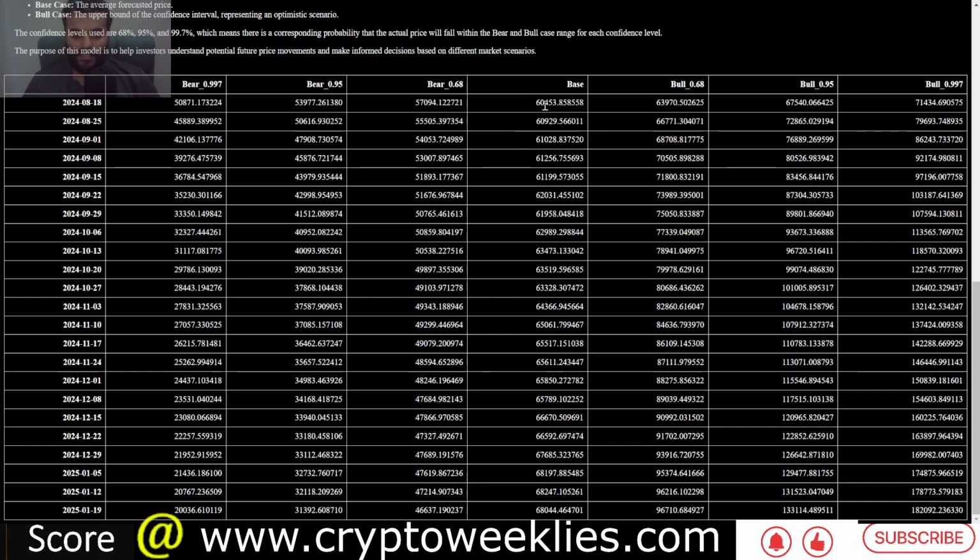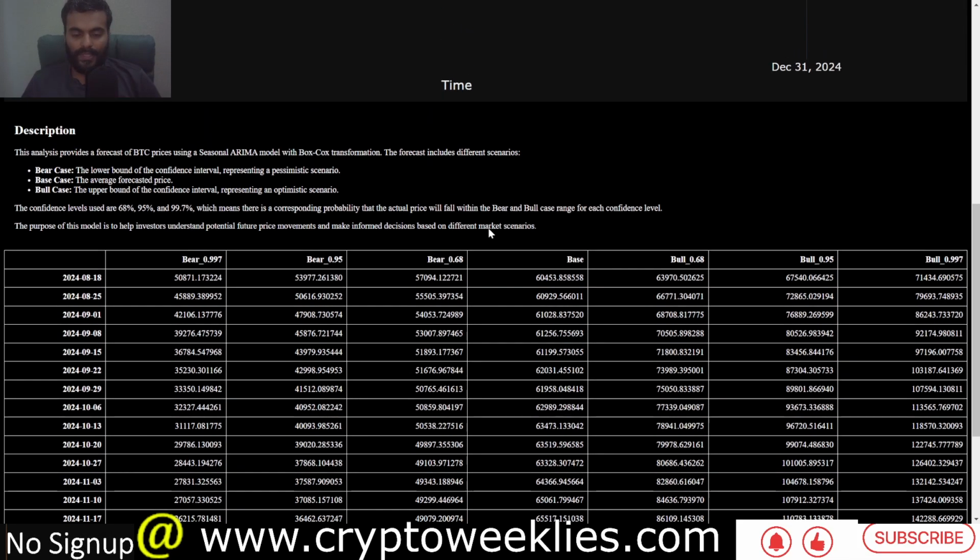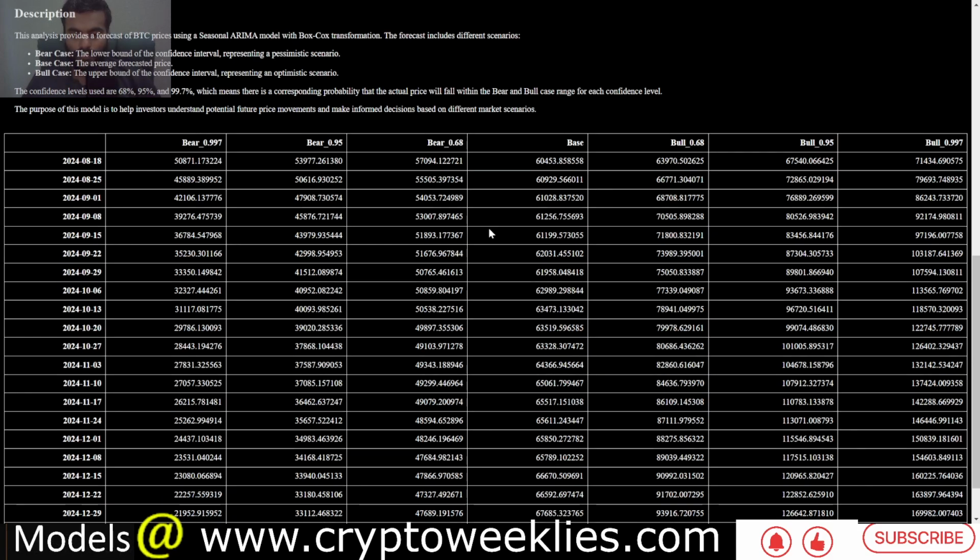So the relationship between time and price is that as Bitcoin gets more and more adopted, the price in the base case becomes higher with time. The bull case again becomes stronger. The bear case becomes slightly weaker with time, to account for any bearish sentiment in the future. So these three columns: the base case, the bear case at 68% confidence, and bull case at 68% confidence, are what we show pictorially.